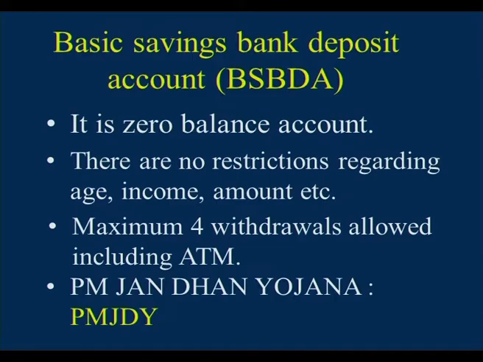What is this Prime Minister Jan Dhan Yojana? It was a mega scheme introduced by the Indian government in August 2014. What was the main aim of introduction of this scheme? Every poor person should have access to credit, and they have to open a zero balance account in the banks. For this purpose, the Indian government is giving 1 lakh accident insurance and it provided an overdraft facility also.